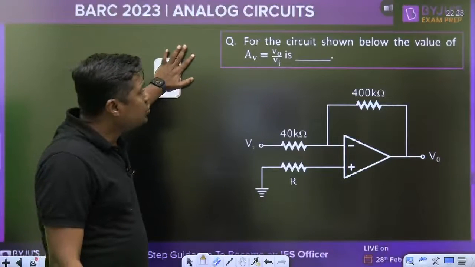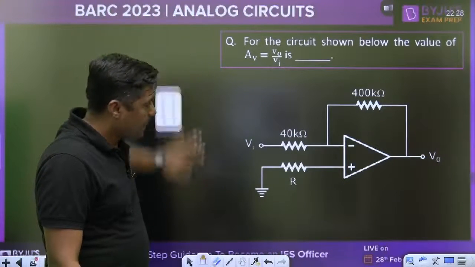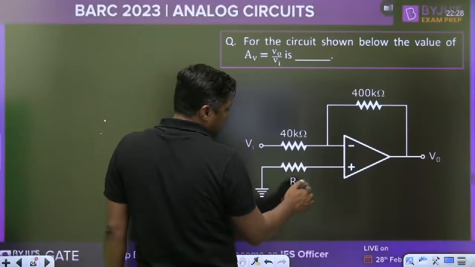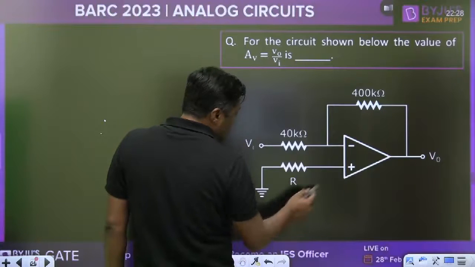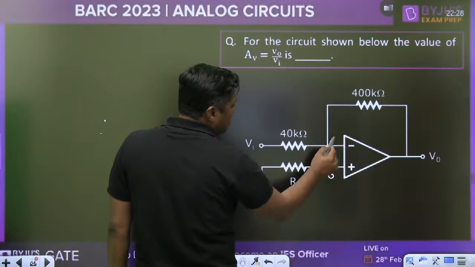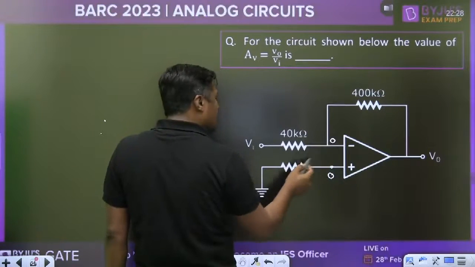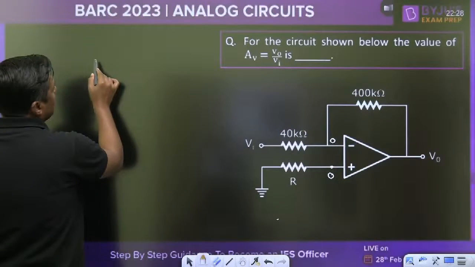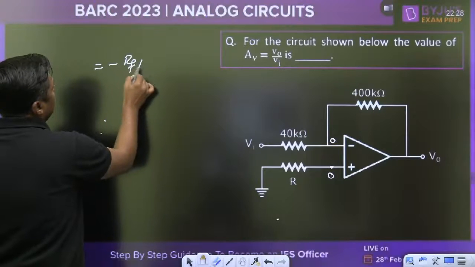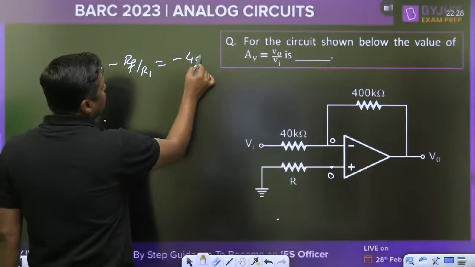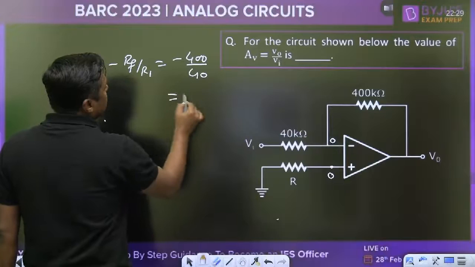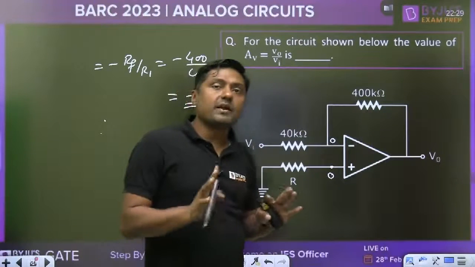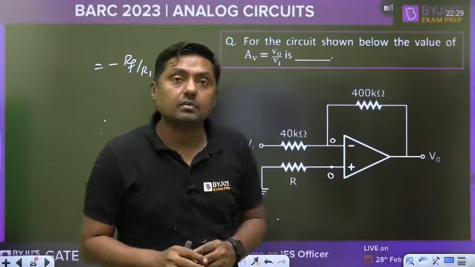For the circuit shown below, find the value of V0 by Vi. Always remember, the current through this R is negligible. Then you can apply the virtual short concept. Voltage at this point is 0, voltage at this point is 0, and there is no need to consider this R. It is an inverting operational amplifier. The gain is minus RF by R1, that is minus 400 by 40, so minus 10 is the gain.